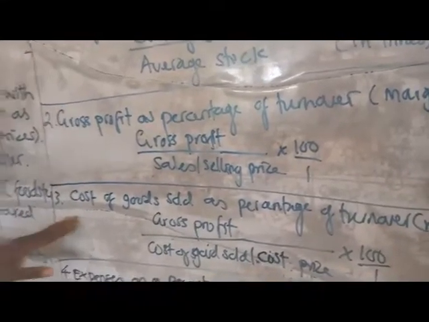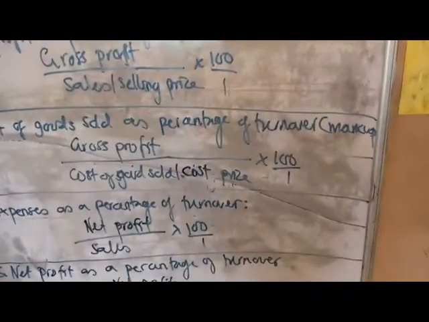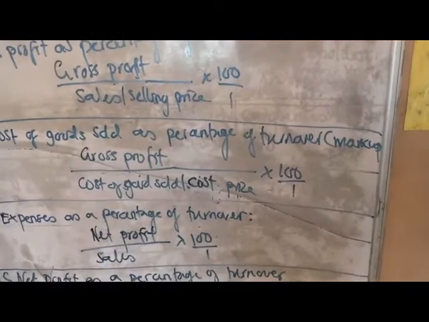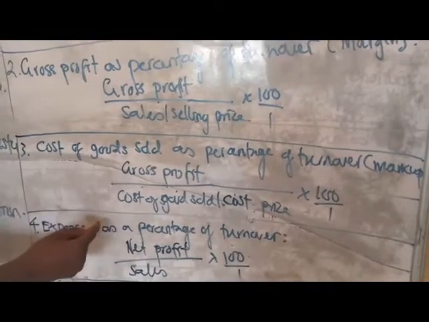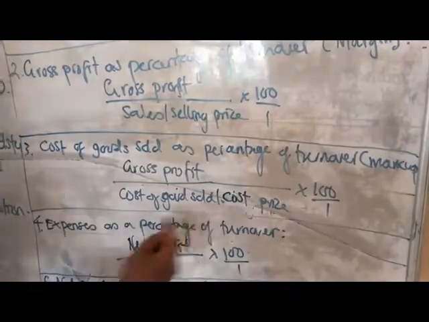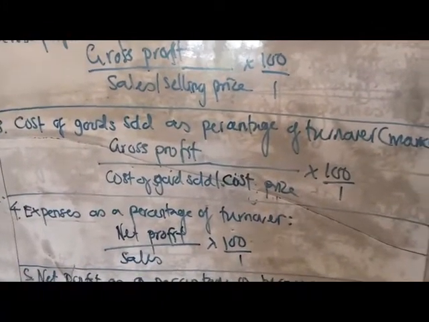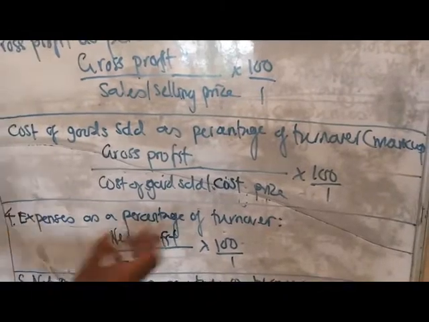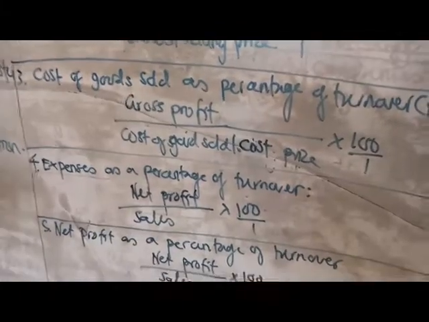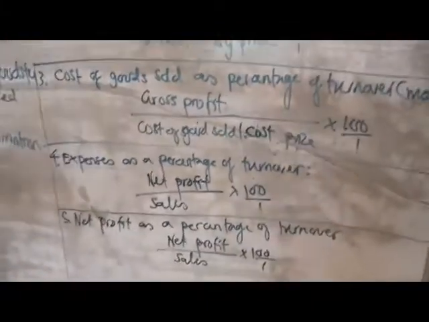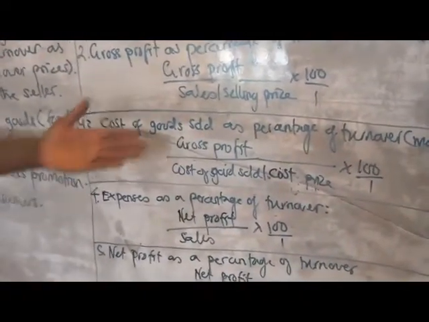So then 3, cost of goods sold as a percentage of turnover, which is also known as markup. Markup has to do with cost of goods sold, while margin has to do with sales or selling price. It's given as gross profit over cost of goods sold or cost price. What it simply tells you is the percentage of the cost price represented in the sales. That is cost of goods sold as a percentage of turnover, which is also known as markup.